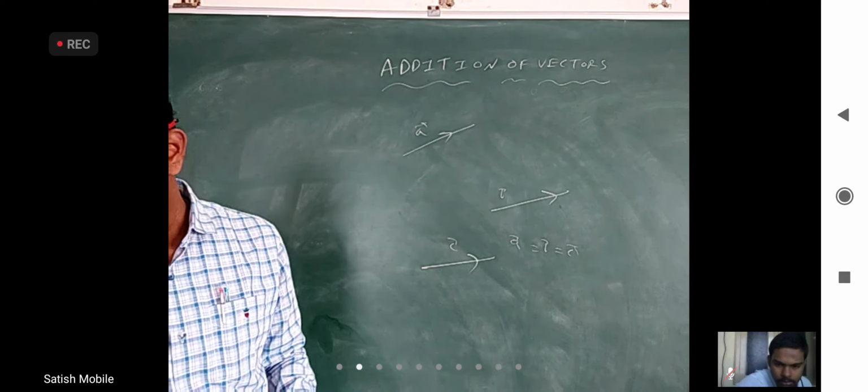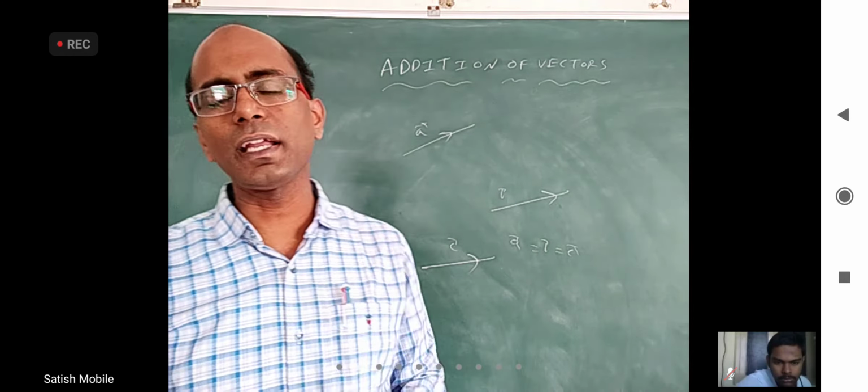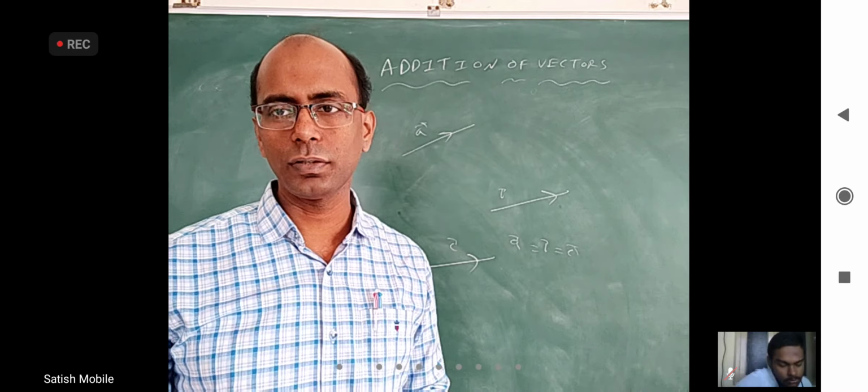And if the magnitude is 0, basically the starting point and ending point are at the same place, we said it's a null vector. It doesn't have any direction basically. Its only magnitude is 0.